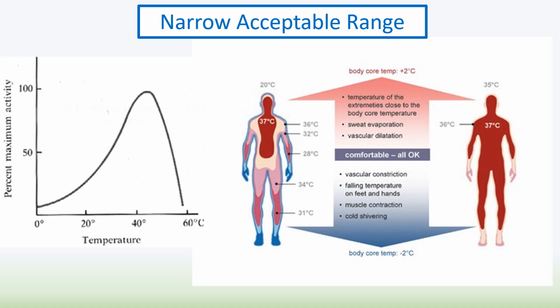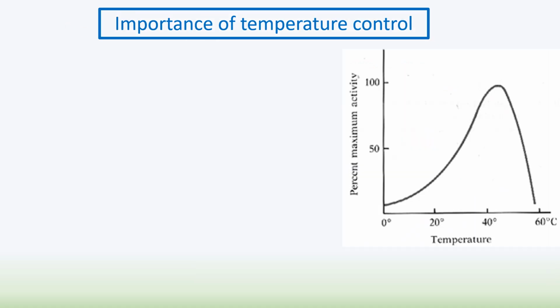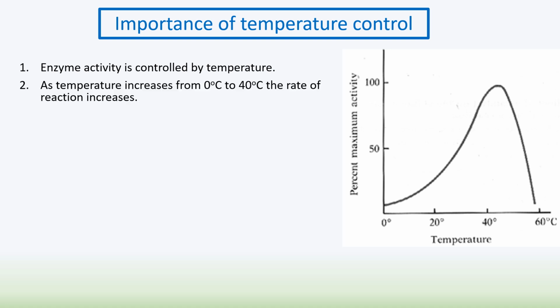But if the body temperature goes too high, it could lead to enzymes being denatured, and if it drops too low, it would affect our enzymes. So you need to be able to link it to this graph here, which you should know from earlier on in the course. So why is it important? Because enzyme activity is controlled by temperature.